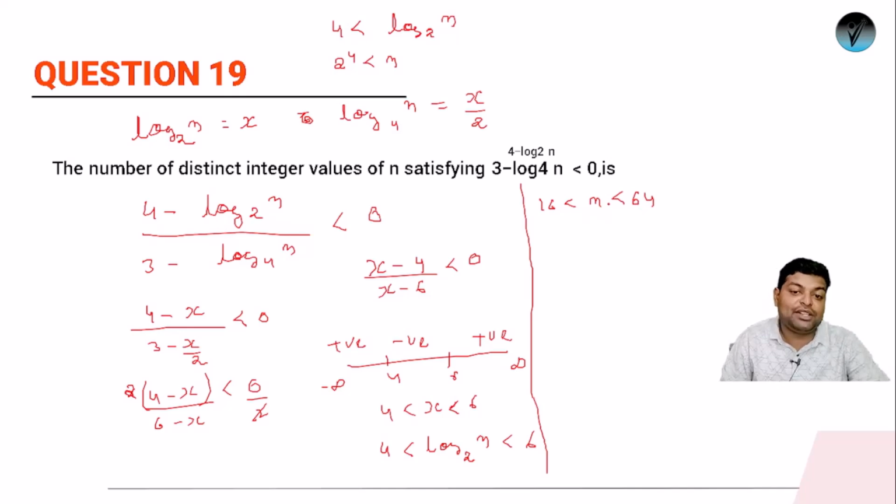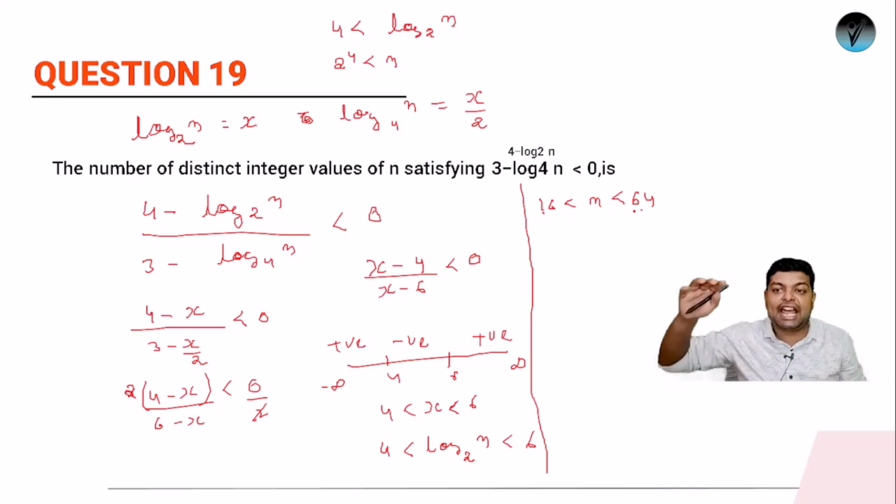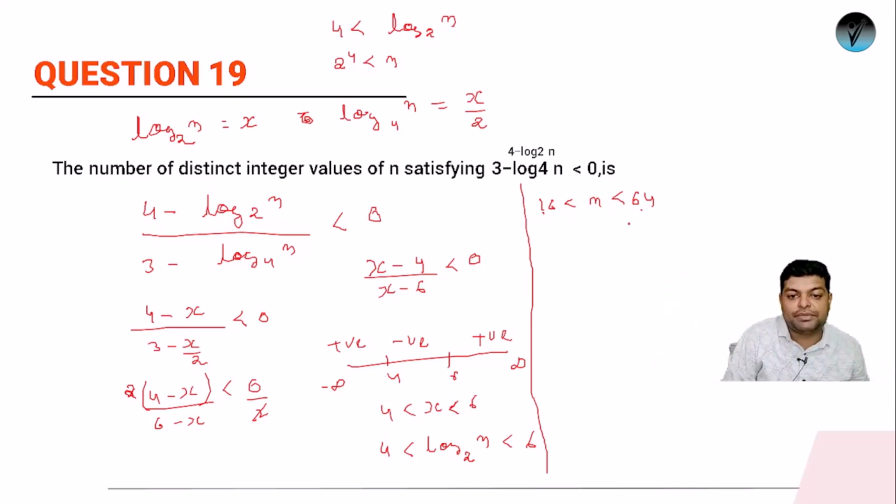Can the value of n be 16? Suppose the value of n is 16, which means log n is 4, and then this will be 0. So is 0 greater than 0? No. I can't take 64 also. Excluding 16 and 64, I can't take 16 and 64. But except 16 and 64, all values will work, that is 17, 18, 19 and up to 63. So from 17 to 63, there will be how many terms? There will be 47 terms.